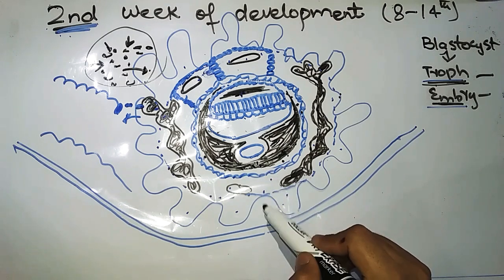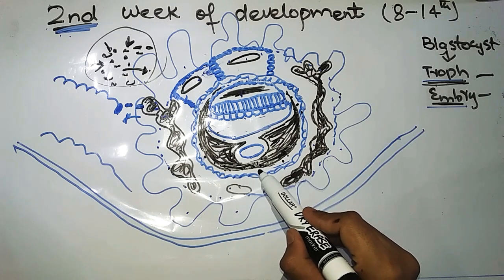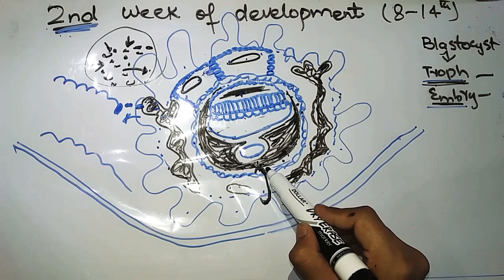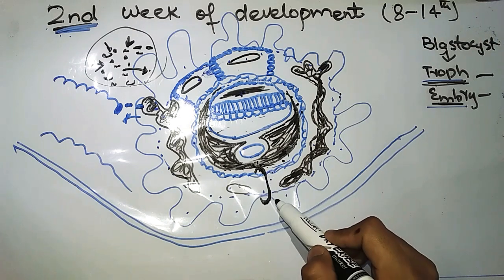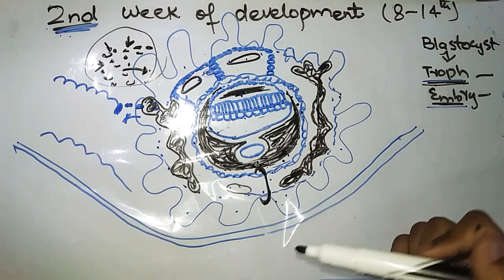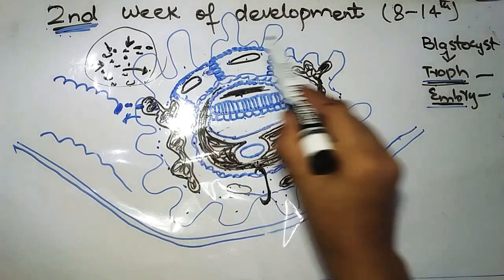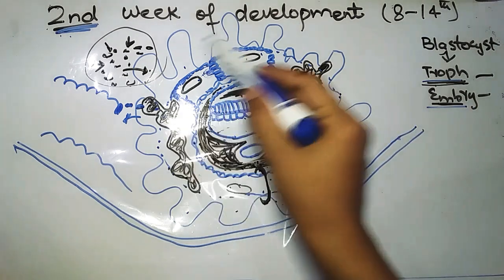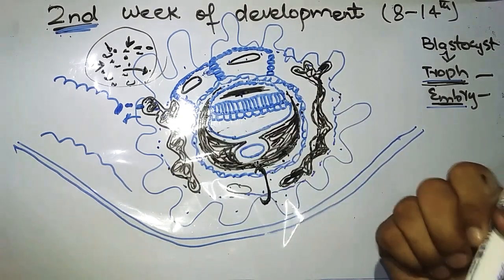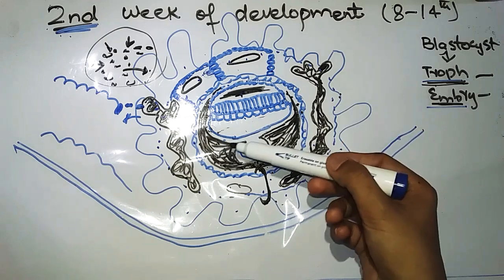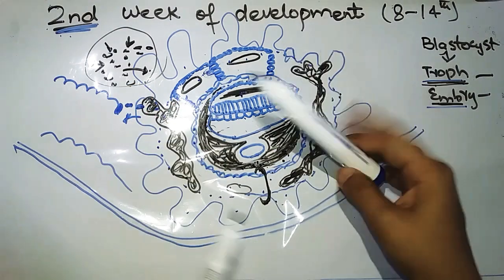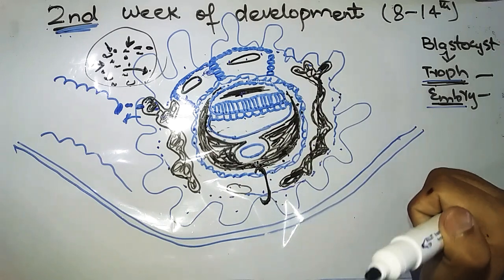These three layers are collectively called chorion. This whole chorion will form the chorionic sac, and the cavity present between this sac and the amniotic cavity is called the chorionic cavity.